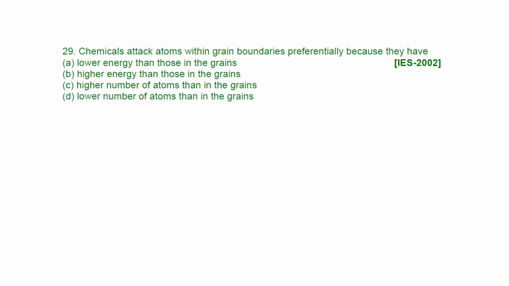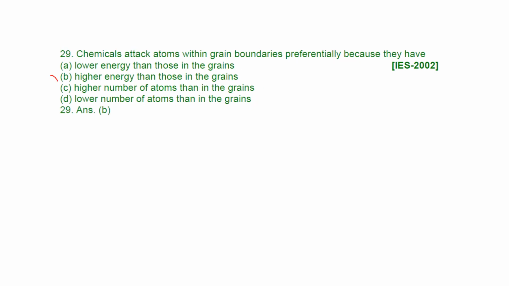Next question. Chemical attack atoms within grain boundaries preferentially because they have lower energy than those in the grains, higher energy than those in the grains, higher number of atoms than in the grains, lower number of atoms than in the grains. These types are a bit tricky, you should know exactly, because it plays with words. Answer is B, higher energy than those in the grains. That's it.